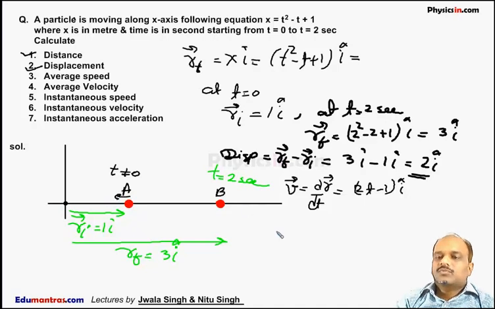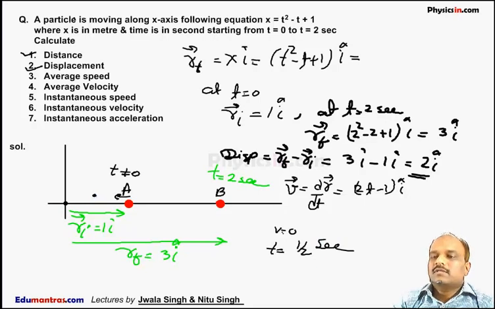When it comes to rest, so when v is equal to 0, we can say at that instant t is equal to 1 by 2 seconds. So when the particle comes to rest, at this particular point the particle is at rest.